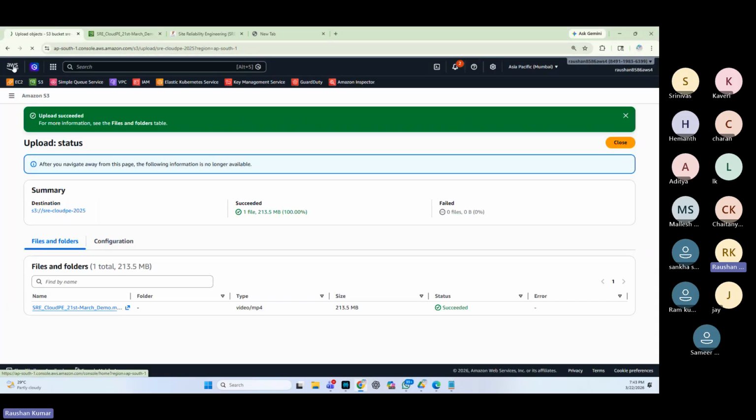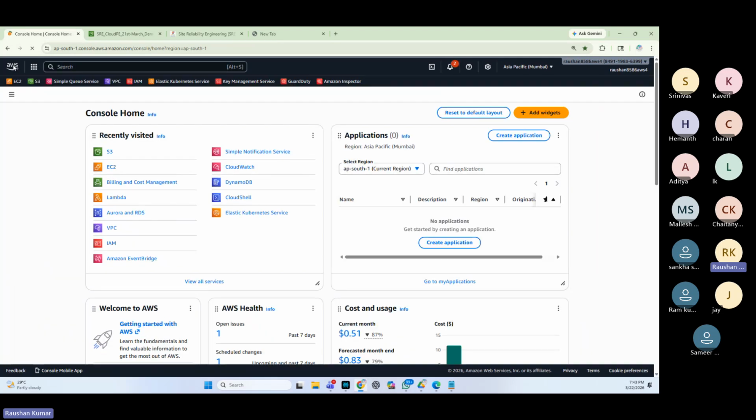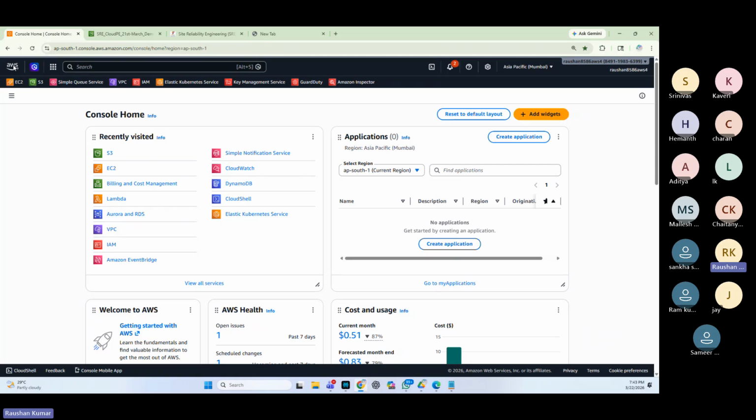If you do not have this account, all you need to do is go to aws.amazon.com and register. You need to provide your PAN details and credit card details, and they will not misuse the information. I can vouch for that. I have been using this cloud account for a very long time. They never debited any amount. If you're not paying, they will suspend the account, but they will never misuse it, and it'll never be auto pay. So everybody will have this cloud account and we'll be doing hands-on practice here.